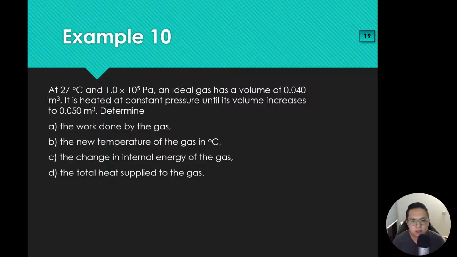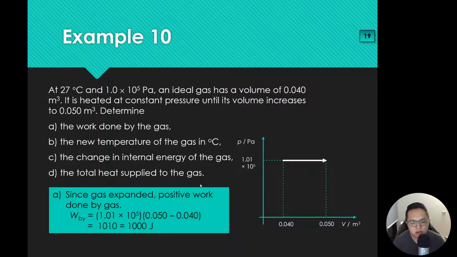Okay, let's take this one by one. Work done by the gas, I think it's quite straightforward. We have constant pressure and then we have volume. But we don't have the final volume. Sorry, we don't have the initial volume. But we know the initial temperature and the initial pressure. What else do we know? Oh yeah, we actually have the volume here. So we can just do P times delta V. Just like that, we can work out the work done very easily. About 1000 joules. Work done by the gas is 1000 joules.